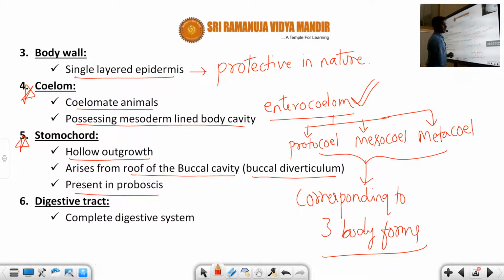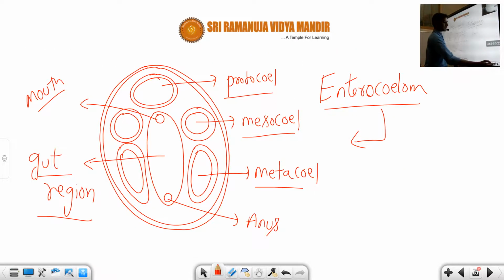Next, another important point, that is the digestive system. As you know, the digestive system is a complete digestive system because there are two openings. The first opening is called the mouth, and the other one is the anus.